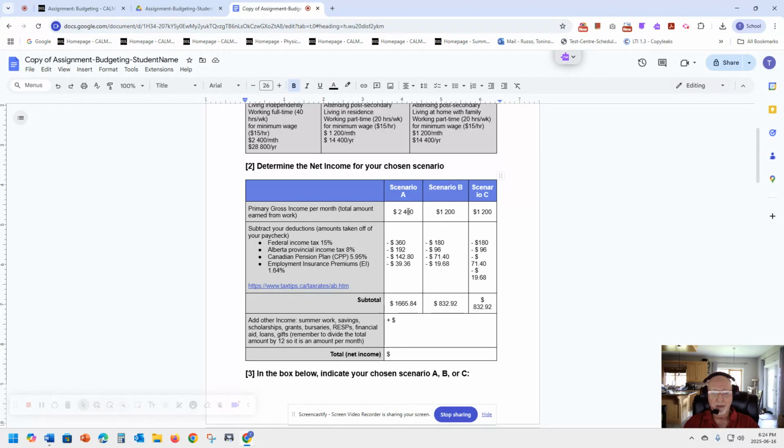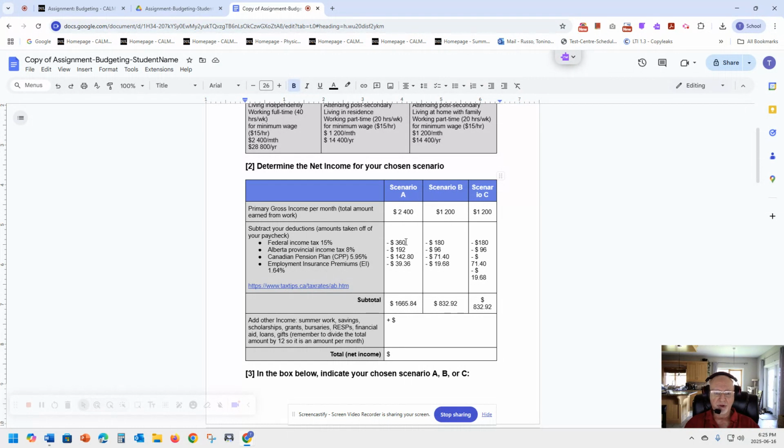So you've got your primary gross income. That means the total amount of money that you have earned without any taxes being removed, without any expenses being removed. So then we go to the next box or field, and we're sharing with you a gift. We're telling you, okay, you're going to lose 15% of that to federal income tax.